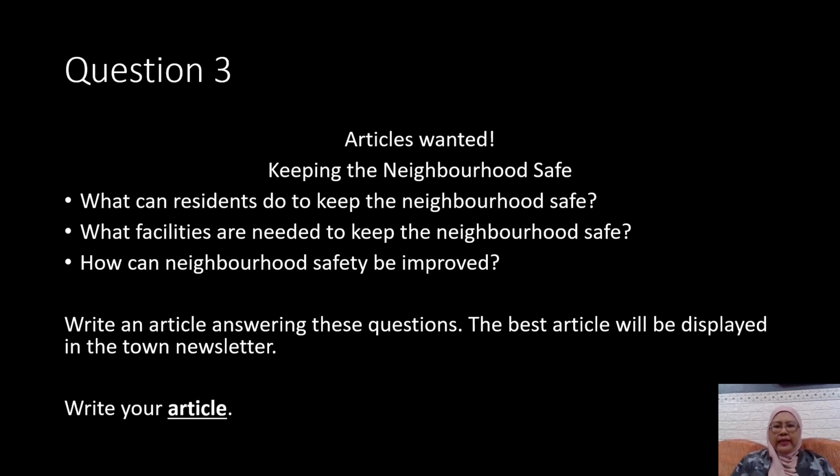Write your article. Sometimes they will come out with the question and ask you to write a report, or they ask you to write a speech. So don't worry, you just need to answer the questions given. There are 3 items given here. What can residents do to keep the neighborhood safe? What facilities are needed to keep the neighborhood safe? How can neighborhood safety be improved? For this essay, you need to take note of these questions and you have to answer them in order to write your essay.